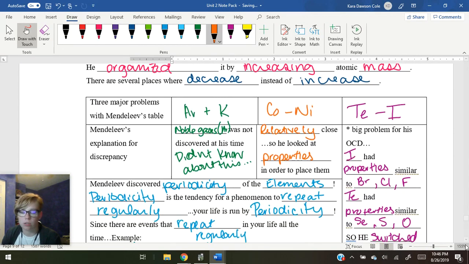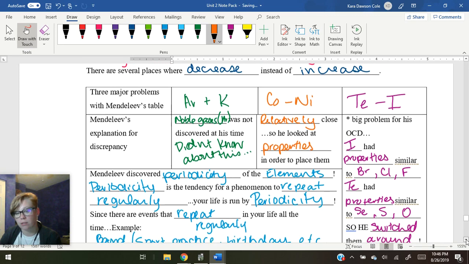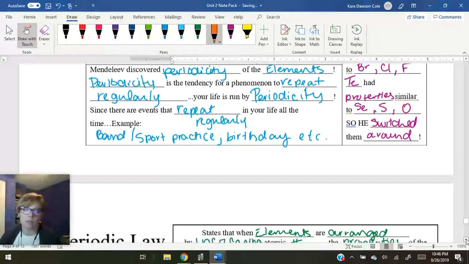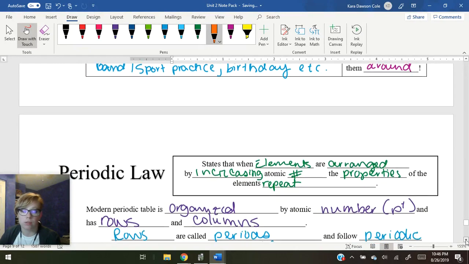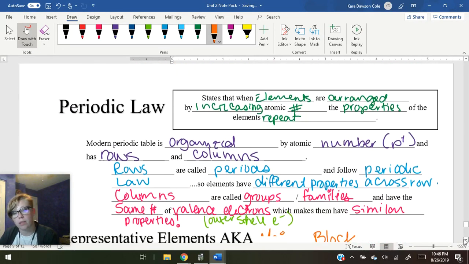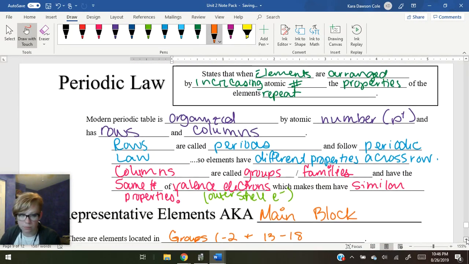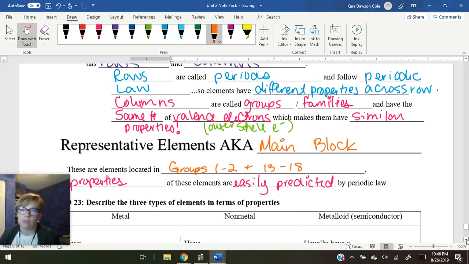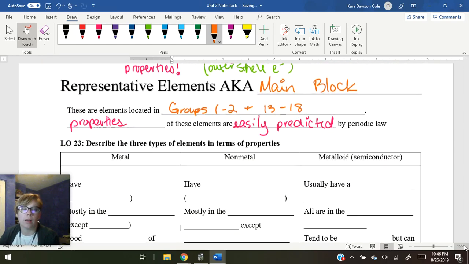This also kind of tells you how Mendeleev discovered periodicity, which is the tendency to repeat regularly. And then periodic law: when elements are arranged in increasing atomic number, properties repeat. And then the representative elements are the main block elements, which are in groups 1 and 2, and 13 through 18.